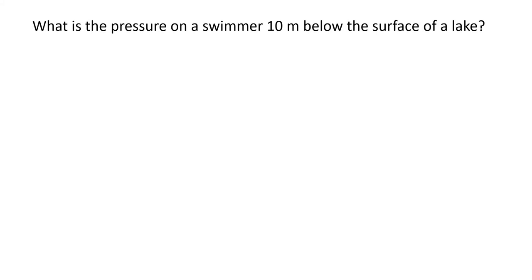So due to that much height of water, pressure will be there. So total pressure will be atmospheric pressure, because on the surface of the water the pressure is atmospheric pressure, plus pressure due to the 10 meter liquid column. Here it is a lake, so no doubt it is water, so a 10 meter water column.